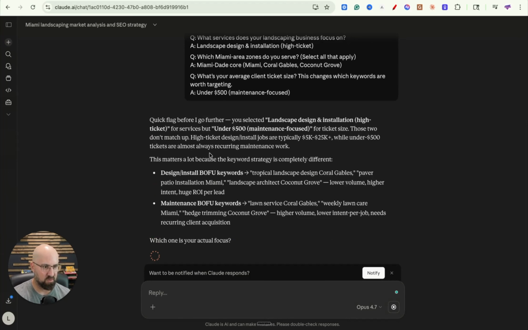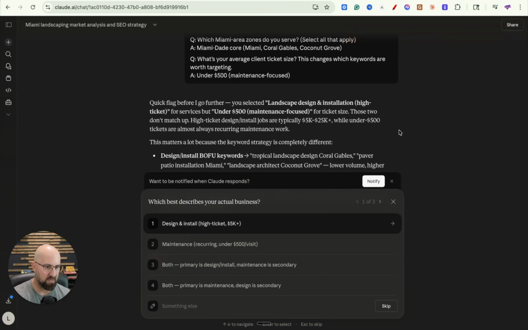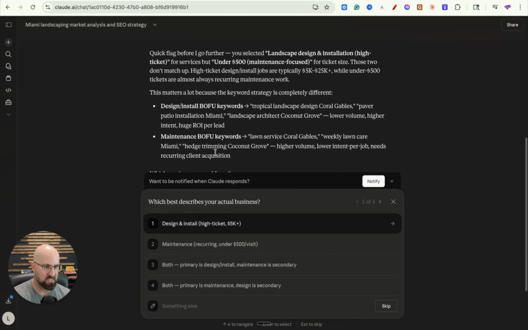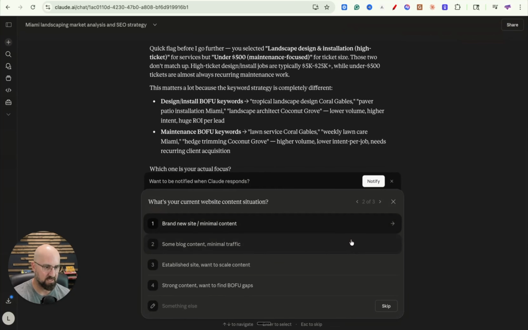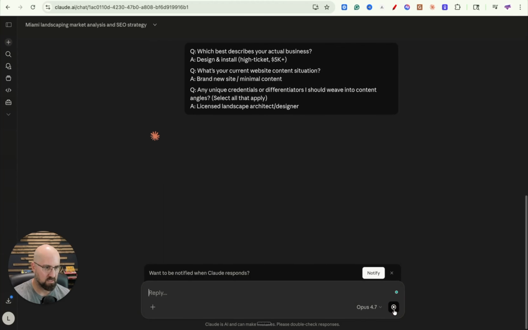Quick flag before I go any further, you selected landscape design installation high ticket for services under 500. See, it's already calling me out. So we're going to change this to high ticket because obviously I said low ticket, which contradicted what I was saying. What's your current website content situation? We'll just do brand new site, minimal content. Any unique credentials? Let's just do landscape architect and designer. That sounds good. All right, here we go.